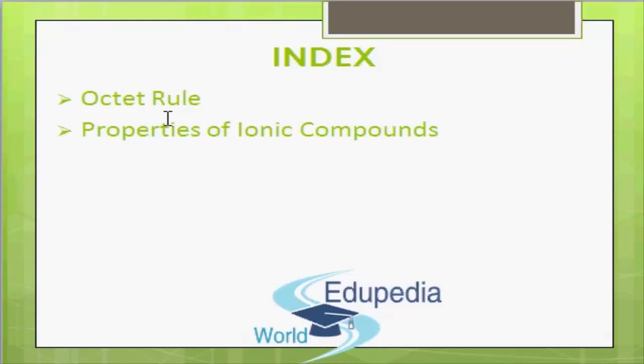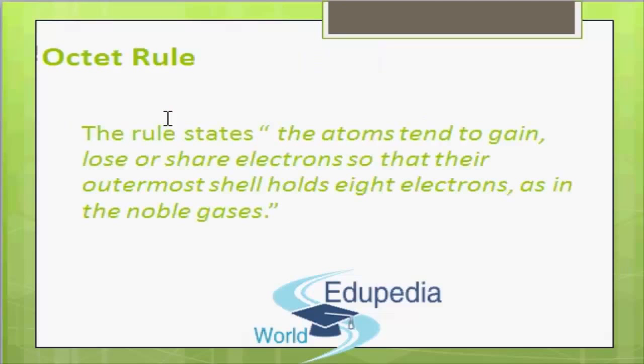In today's lecture, we will discuss Octet Rule and properties of ionic compounds. What is Octet Rule? The Octet Rule states that atoms tend to gain, lose or share electrons so that their outermost shell holds 8 electrons as in the noble gases. The Octet Rule is a general rule and we can explain the formation of most ionic and covalent compounds with the help of Octet Rule.